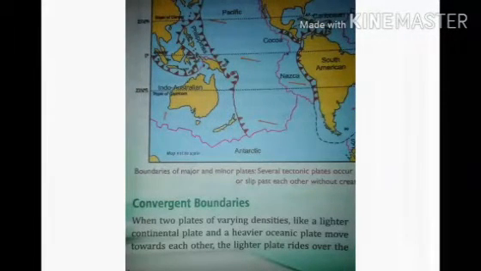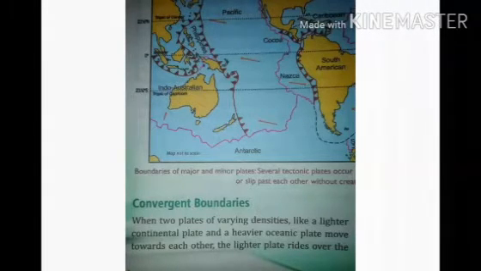So children, there are several movements of these plates. We will talk about the movement of these plates. First movement of these plates is called convergent boundaries.